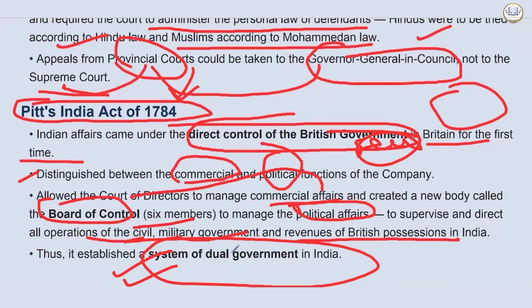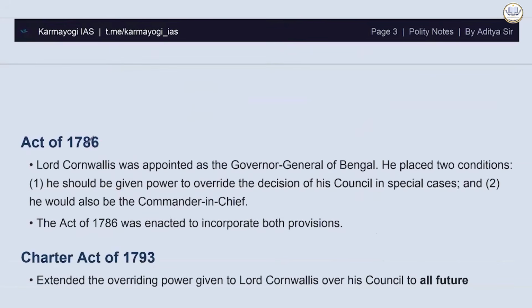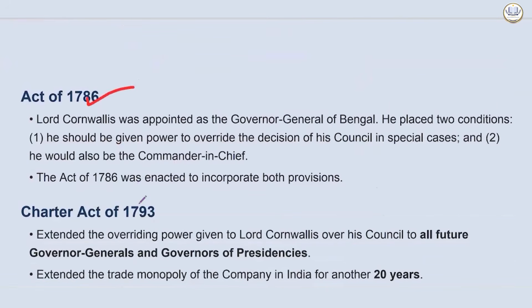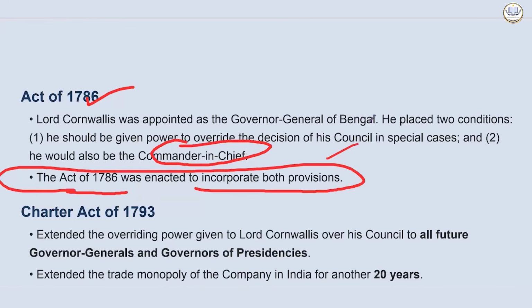If a statement comes, who established the dual government in India? It has to be Pitt's India Act of 1784. Then the Act of 1786. It was a very small kind of modification. Lord Cornwallis was appointed as the Governor General of Bengal. He placed 2 conditions. One, he should be given power to override the decision of his council in special cases. And second, he would also be the commander-in-chief. The Act of 1786 was enacted to incorporate both the provisions demanded by Lord Cornwallis.